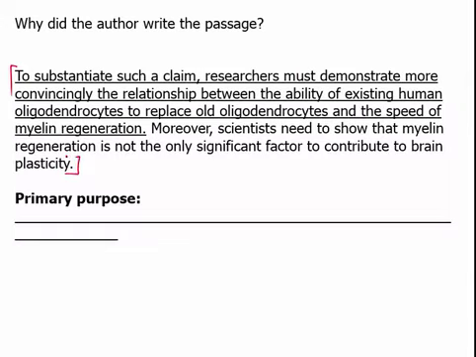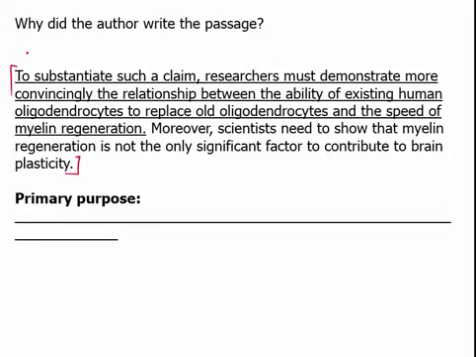Now, the reason I was able to home in on this is because primary purpose is usually located in two places. It is a combination of what you see in the first paragraph, which is often to give you context, and then most importantly, what you find in the last paragraph. And that can oftentimes come at the very end of the last paragraph. What is everything driving towards?